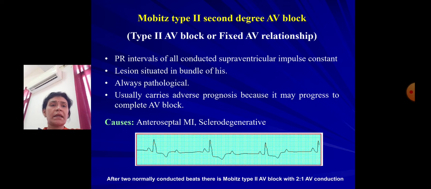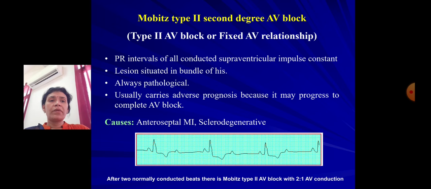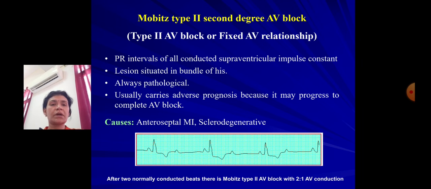Mobitz type 2 second degree AV block. This has a fixed relationship between the AV conduction. So PR intervals of all the conducted supraventricular impulses are constant. Lesion is situated in bundle of His, and it is always pathological. And it usually carries adverse prognosis because it may progress to complete AV block. The causes can be MI, the causes can be because of sclerodegeneration of the conduction fibers.